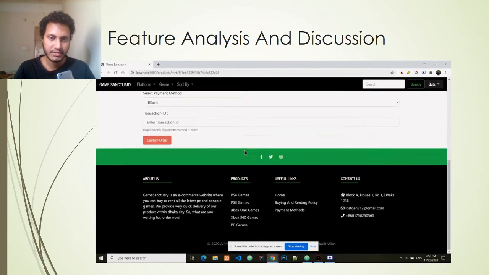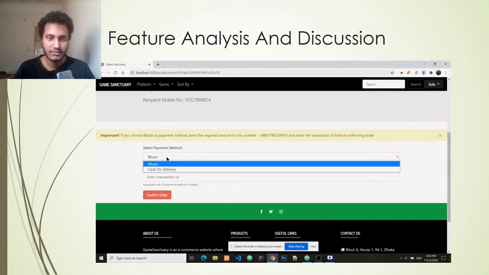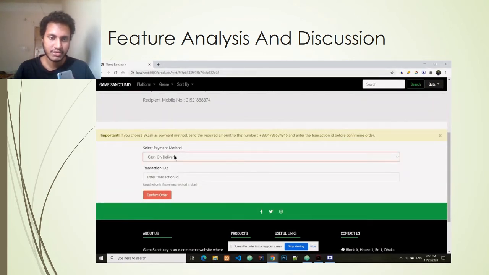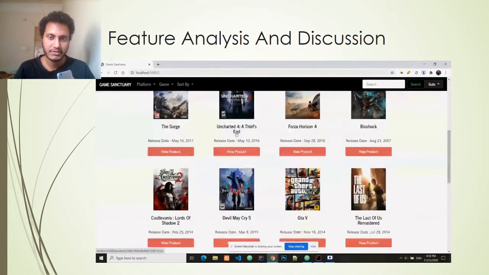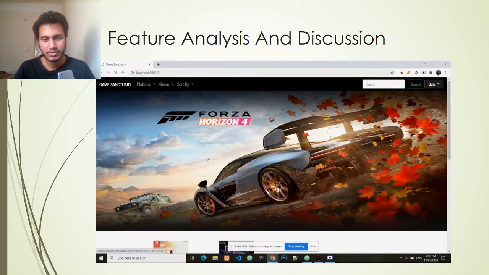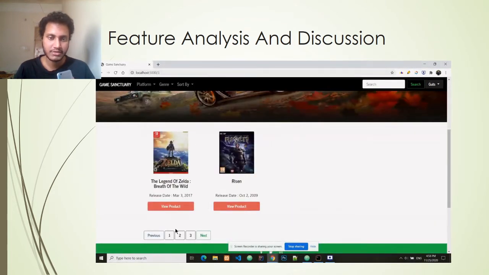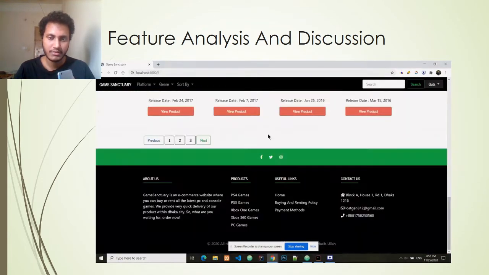So let's quickly order another product and rent this product. If I choose cash on delivery as payment method, I don't have to give any transaction ID. Also, pagination works quite well, and it is dynamic, based on the number of products that I have in my database.